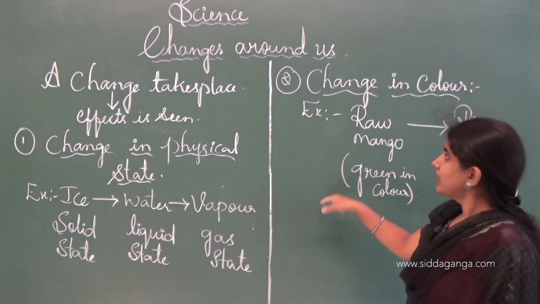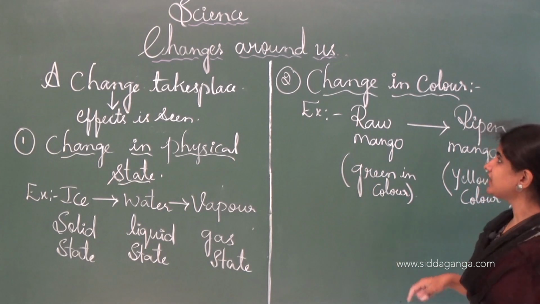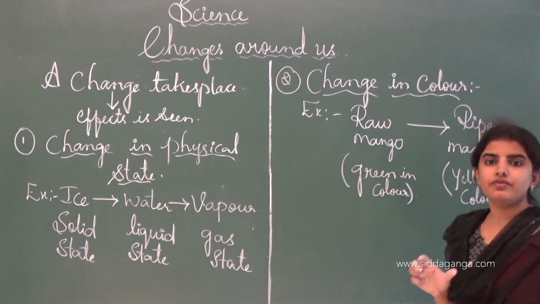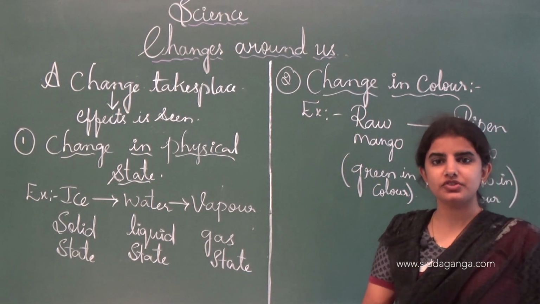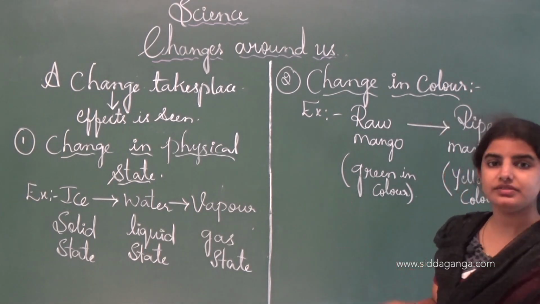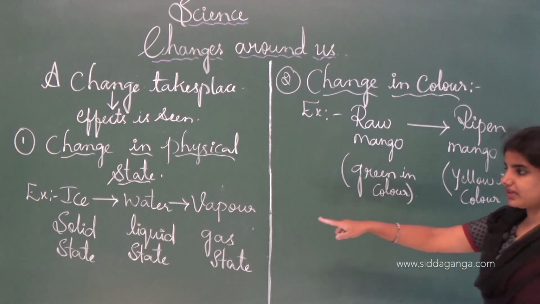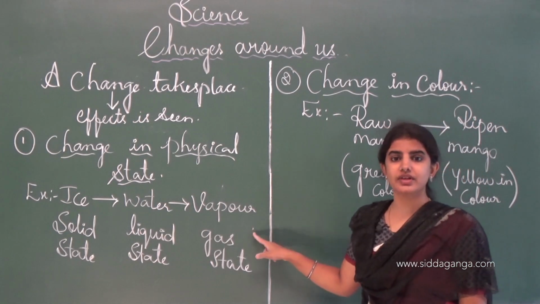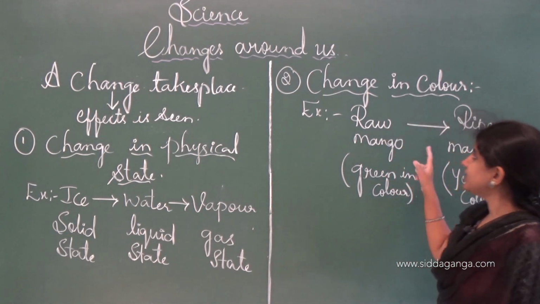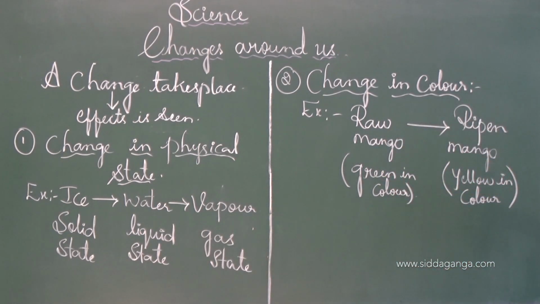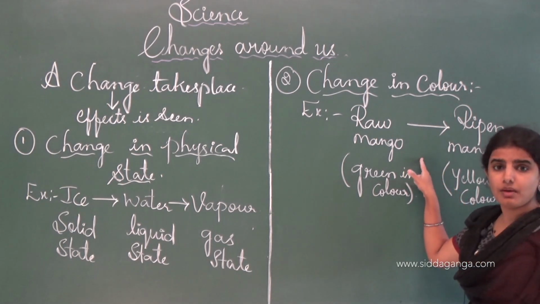See here, the second point is the change in the color. See, when we say that the particular substance has changed, by knowing the changes in the physical state, we can say that the particular substance or thing has changed. And for change in the color, see here, the example is the raw mango.